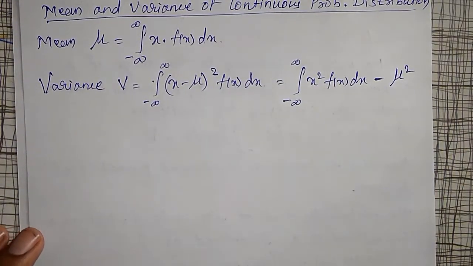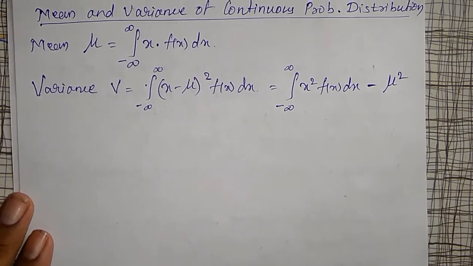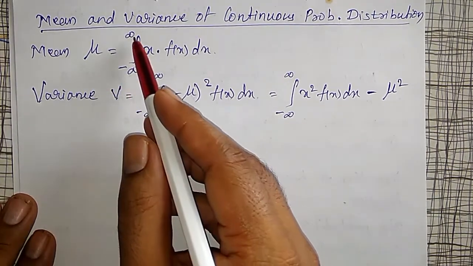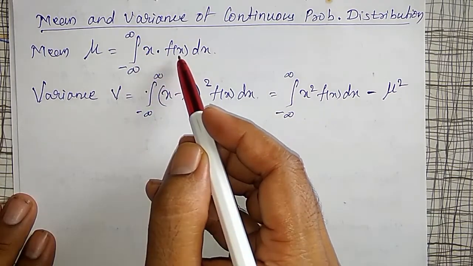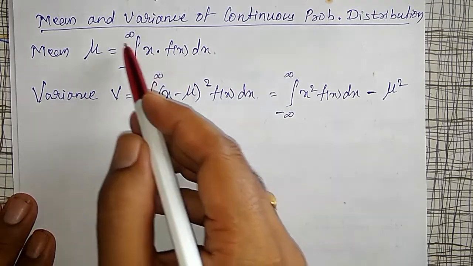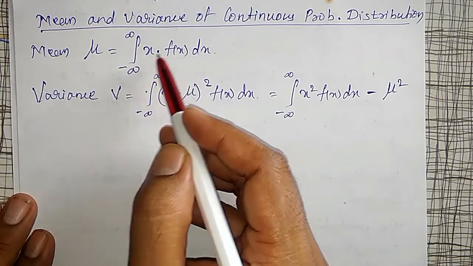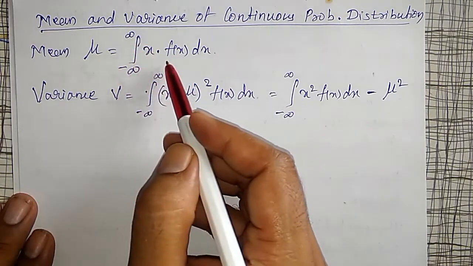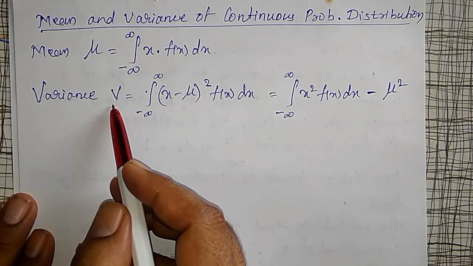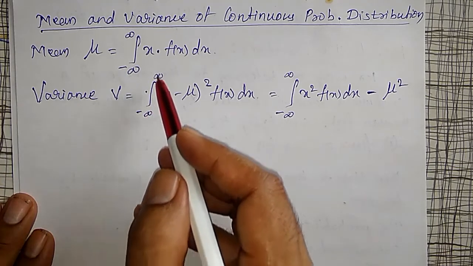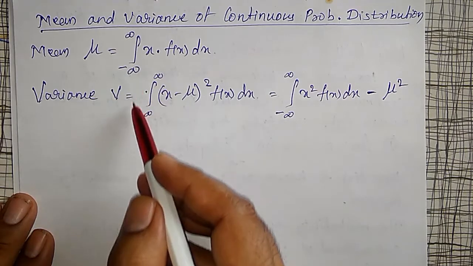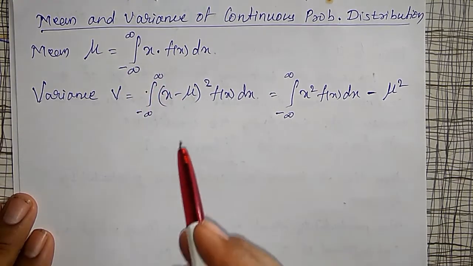Therefore, the mean and variance of continuous probability distributions are given by: mean mu is equal to the integration from minus infinity to plus infinity of x into f of x dx. In a discrete case, it is the summation of x into p of x, but here it is integration from minus infinity to plus infinity. Only that is the difference. And variance is equal to the integration from minus infinity to plus infinity of (x minus mu) whole square into f of x dx. Only the integration is different; otherwise, the summation is in the discrete case.